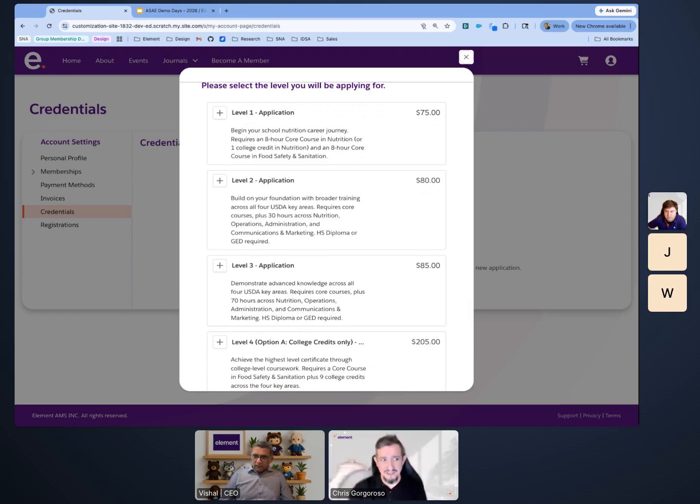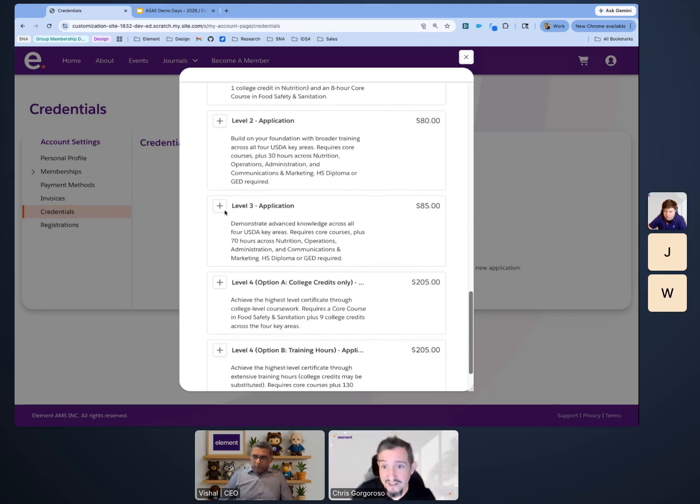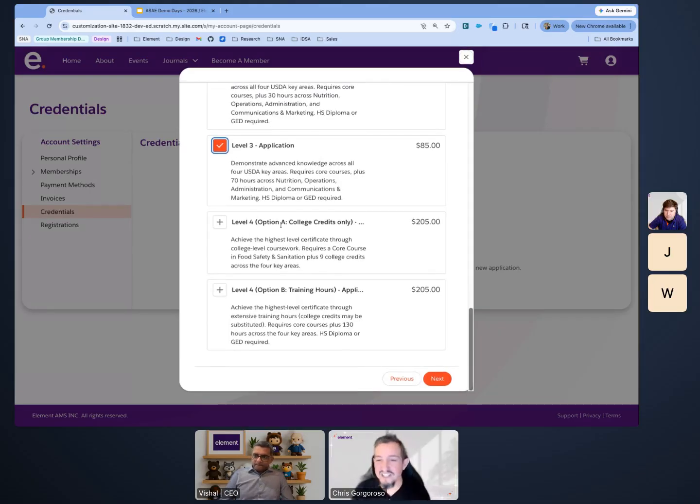Now, what you're seeing are different levels, and you might be asking, what does that mean? This highlights that Element has the ability to not just have a credential. So you might be certified in nutrition, but in this scenario, we're showing there's a bunch of different certifications that you might do with the different levels within nutrition. So you might be nutrition level 1 certified, level 2. So if you have that concept of tiered credentialing, you can certainly present it that way. For those of us that are Salesforce certified, we are very familiar with that, because there's like level 1 developer, level 2 developer, and things of that nature. It's very similar to that.